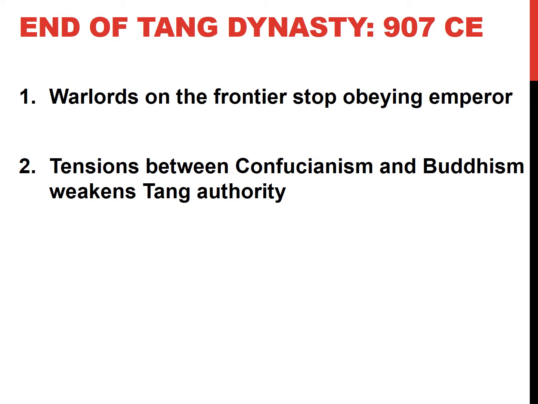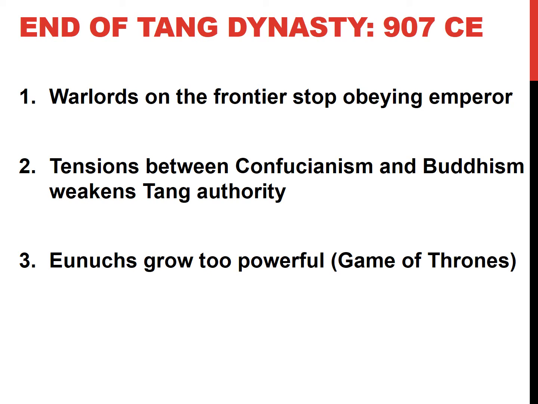Another reason Confucianists consider Buddhists offensive is because they don't have children and they're not being part of the society, so they find it like a threat. The next thing is there are these people called eunuchs.